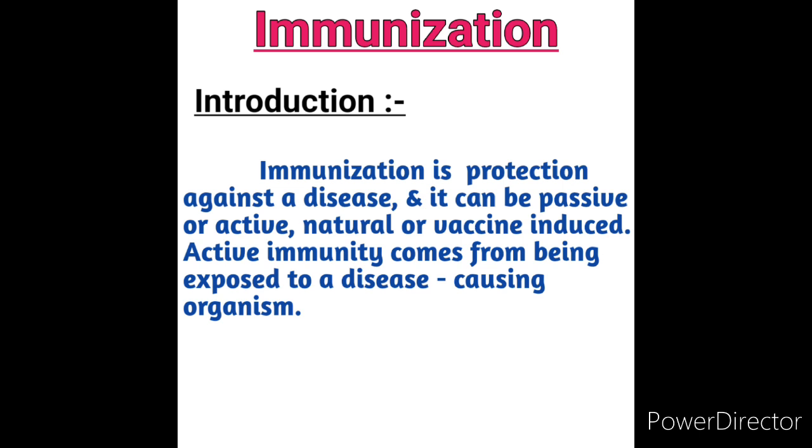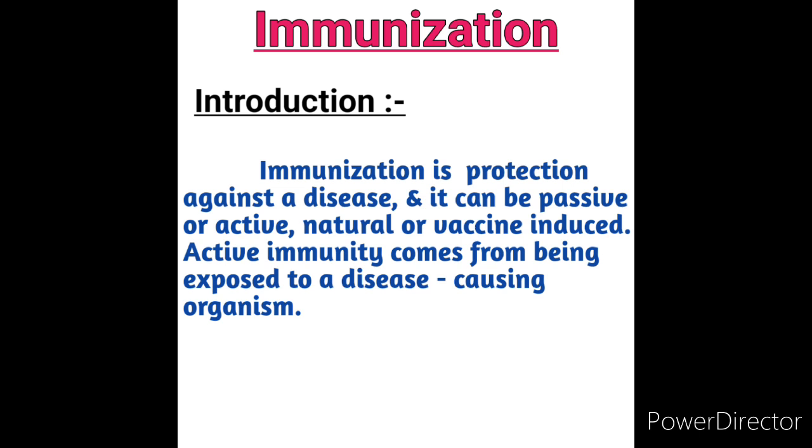What is meant by active immunity? Active immunity results when exposure to a disease organism triggers the immune system to produce antibodies to that disease. This is related to active immunity. We discussed active immunity.